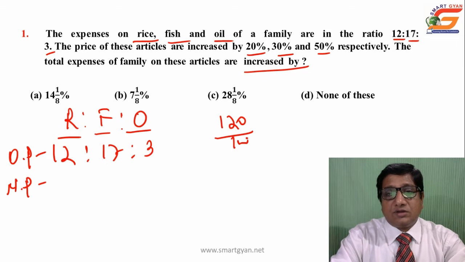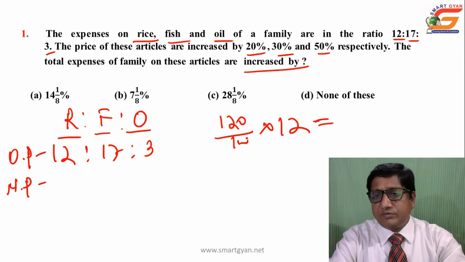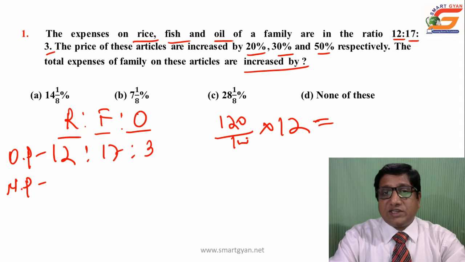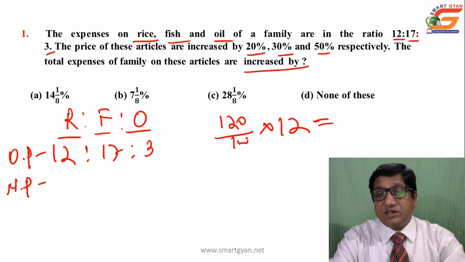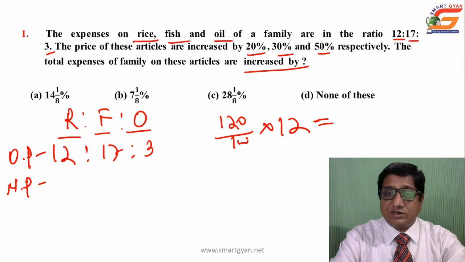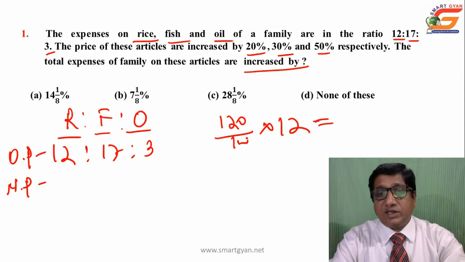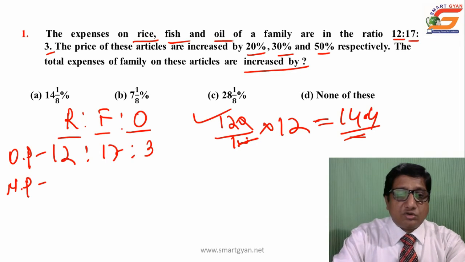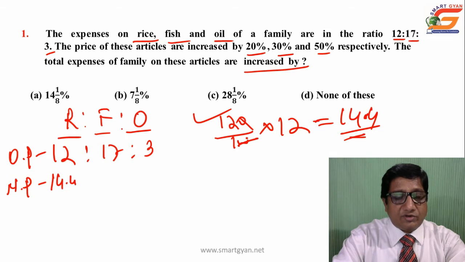120% of 12. I have already discussed in the previous video how to calculate percentage this way. 120%, as the original price is 100%. If you take the original or base price always as 100, then it will be very easy to calculate. When it is more than original, it will be more than 100; when less, it will be less than 100. Instead of taking X, Y, Z or any variable, 120% of 12 will be 14.4. So the new price of rice is 14.4.